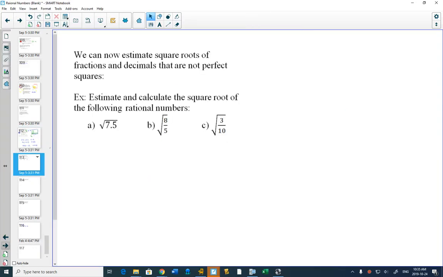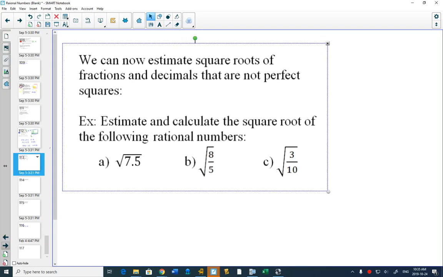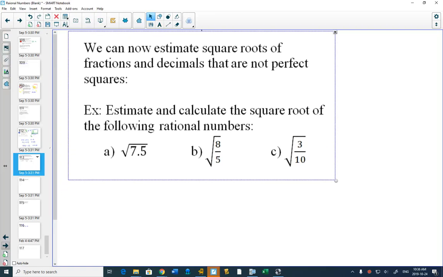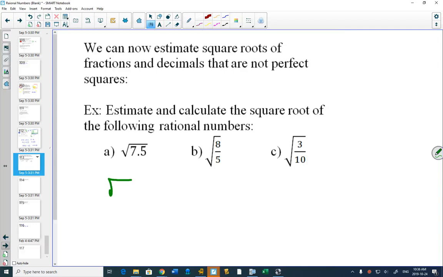So here's some questions to practice. We can estimate square roots that are fractions. Square root of 7.5. What square roots do we know that are close to 7.5? What would go in the square root? What would give the square root that's close?